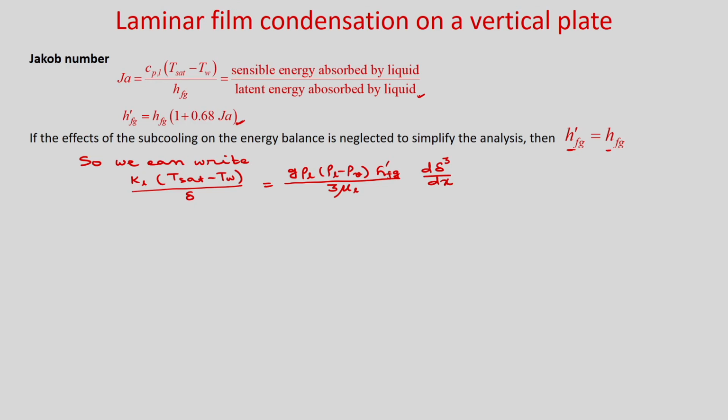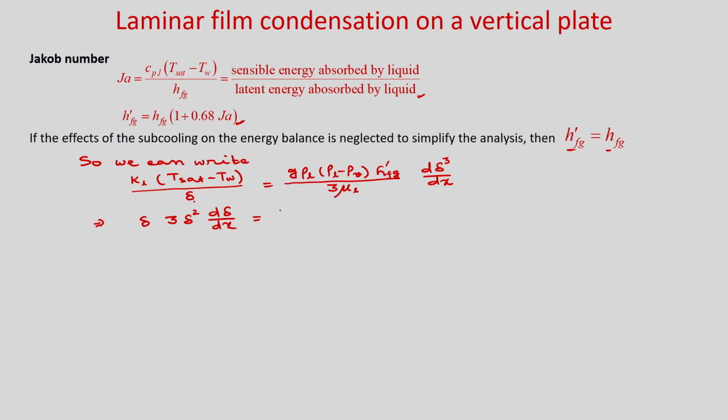Okay. So, now let us take d(delta cubed)/dx in the left hand side and the rest of the terms let us take in the right hand side. So, you can see if you take d(delta cubed)/dx, then you can write it as, and one delta is coming from here, so delta into 3 delta square d delta by dx, okay, and k_L (T_sat minus T_w), okay, into this 3 mu_L divided by g (rho_L minus rho_V) into h'_fg.